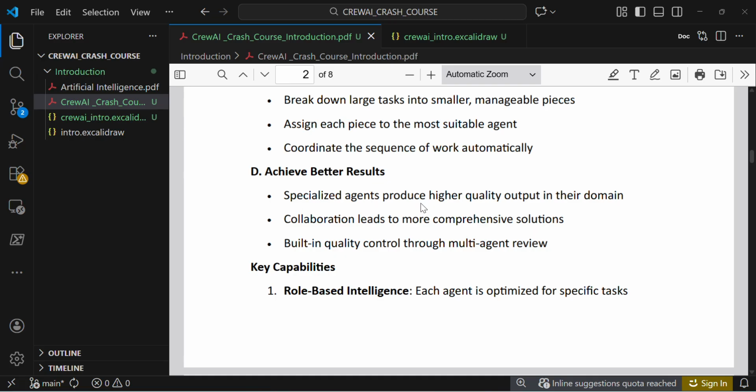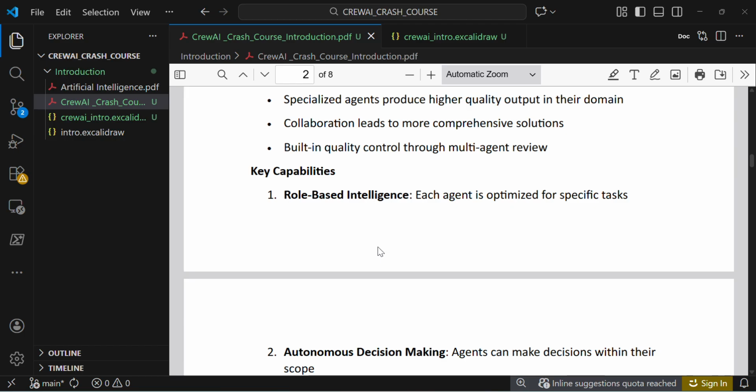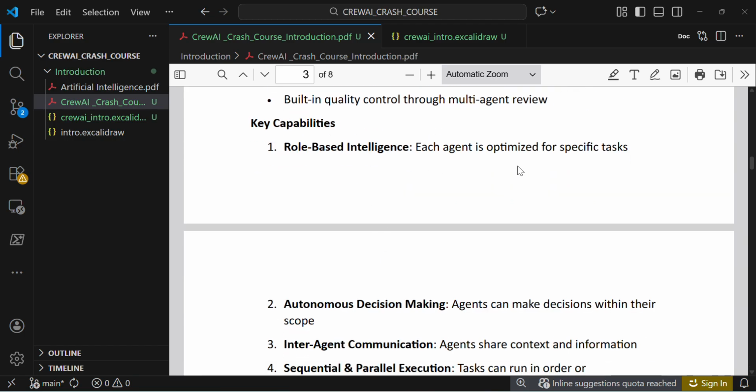That's why they are saying specialized agents produce higher quality output in their domain. Collaboration leads to more comprehensive solutions, with built-in quality control through multi-agent review, right? And if you see the key capabilities, role-based intelligence: each agent is optimized for a specific task, as I already said. Each agent does some specific task. We are not giving all the tasks to a particular agent. We are defining a specific task for each agent.